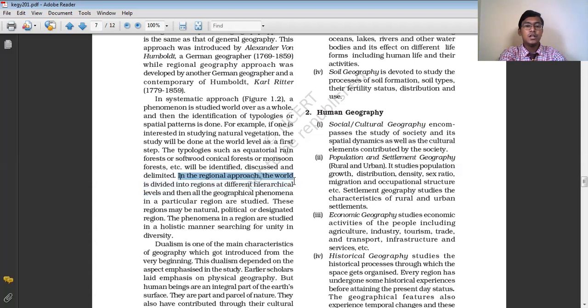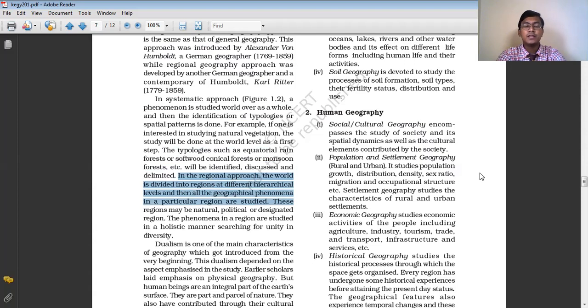In the regional approach, the world is divided into regions at different hierarchical levels, and then all the geographical phenomena in a particular region are studied. The world is divided into different regions such as continents, countries, states, districts, towns, villages, and so on. Then we study all the geographical phenomena in a particular region.